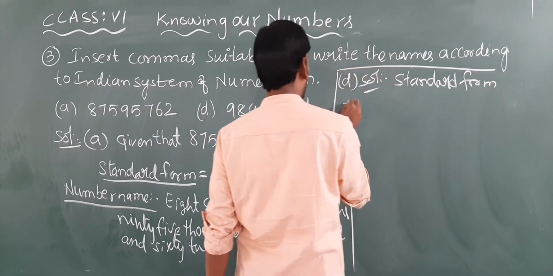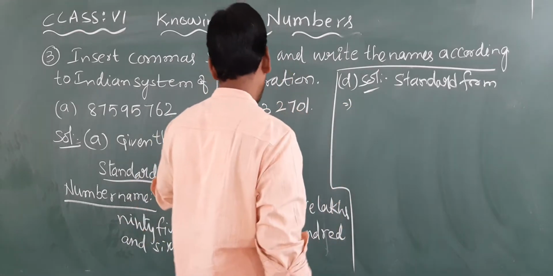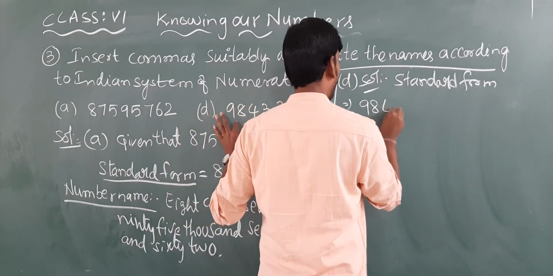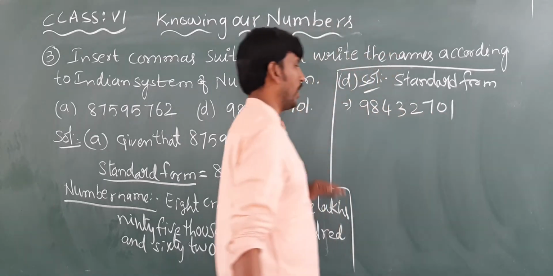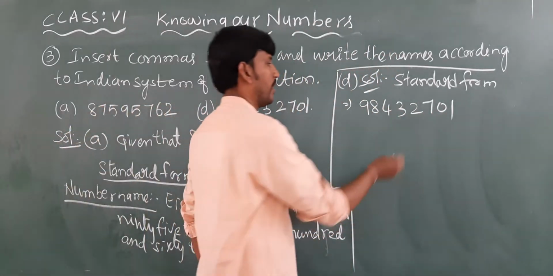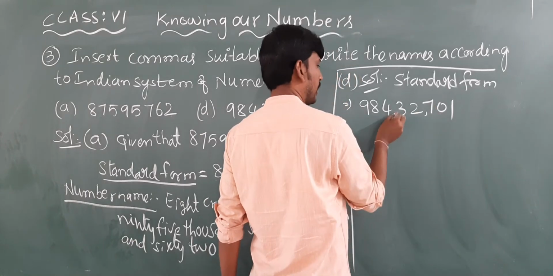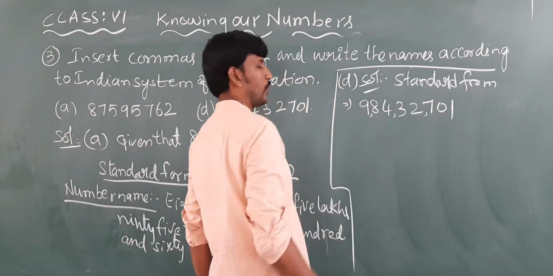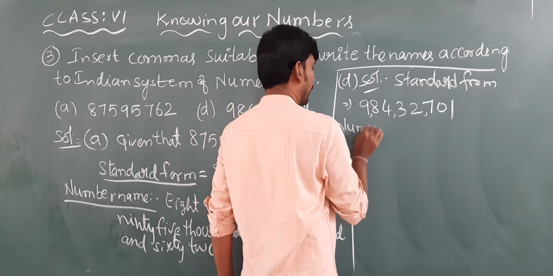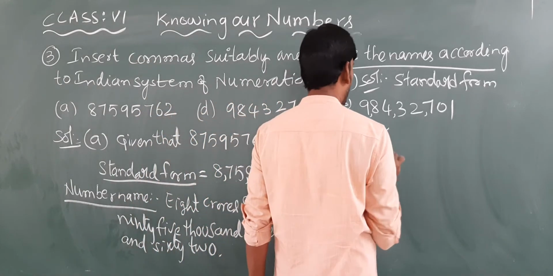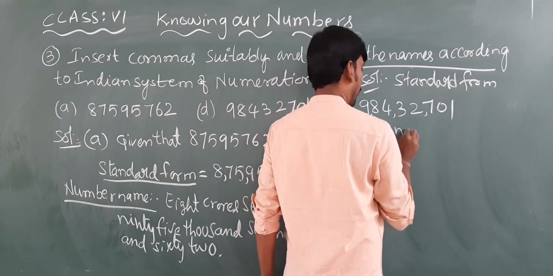What is standard form here? Write the number here: 98432701. So where we should keep the commas here? First comma here after 3 digits, then 2 digits, then 2 digits. Now number name. Okay, you should write the number name, that is in terms of words.